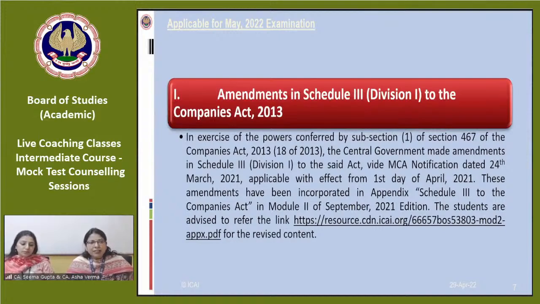Simultaneously, when we are taking the queries, we want your active participation in this session, through which you can raise your queries, and we are here to resolve them. Tell us any difficulty which you are facing while studying any of the particular chapters.